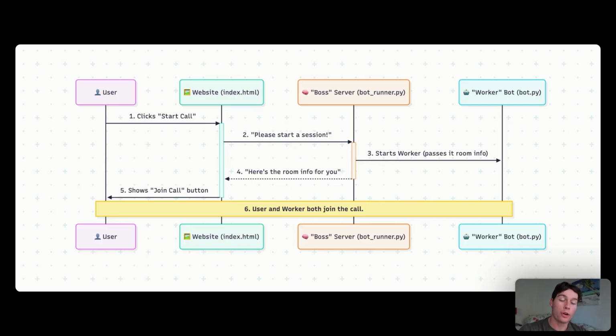The user and the worker bot are now face-to-face having a conversation in a private Daily call, and the Pipecat pipeline takes over. So this architecture is pretty robust. Like I said, it's only 3 files. The server really just manages the meetings, and we get a fresh new agent for every person who wants to start the call. All right, so now that we saw our wholesale assistant in action and we understand a little bit about how everything works, let's jump into the code.